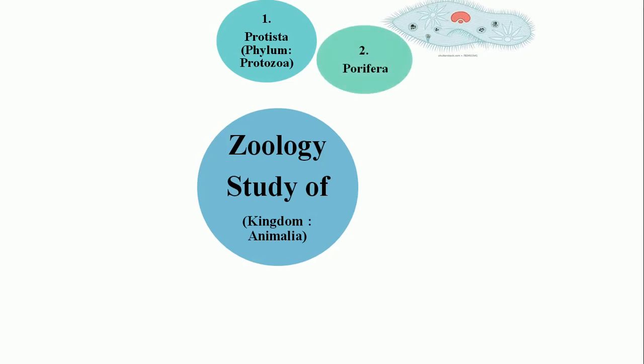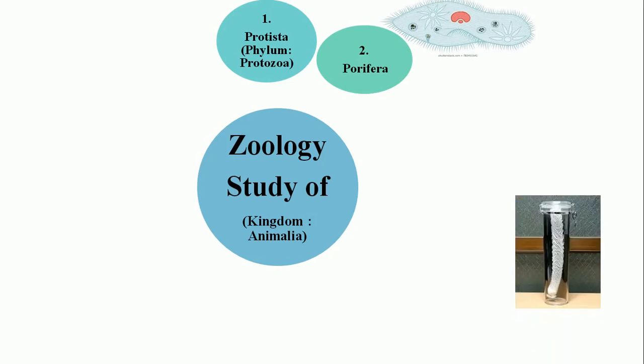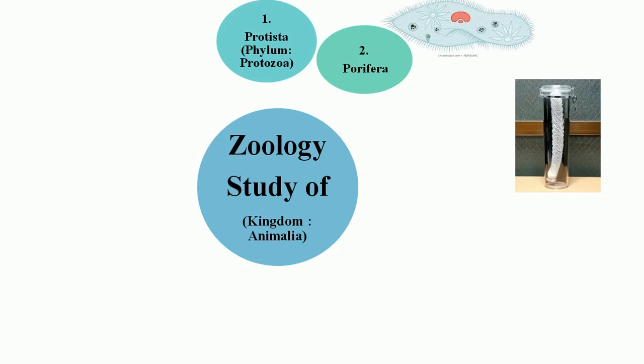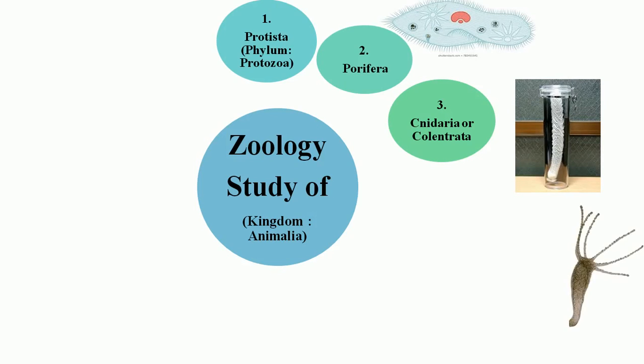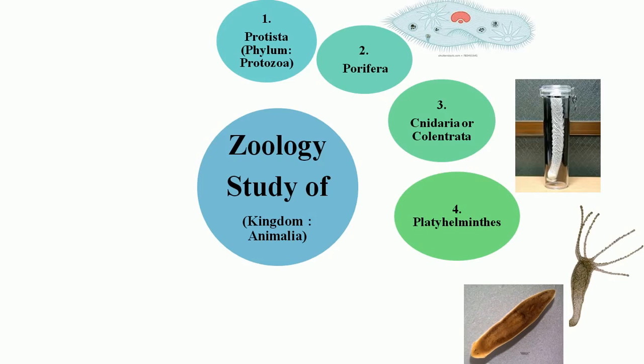Then phylum Porifera, where we see some groups such as Sycon, Hexactinellida, and Venus flower basket. That is the kind of animal we learn. Next there is Coelenterata or Cnidaria, where we also learn about the major group of animals. We know Hydra. Then the fourth one we learn is Platyhelminthes. This is Planaria, and that group we learn in this semester.